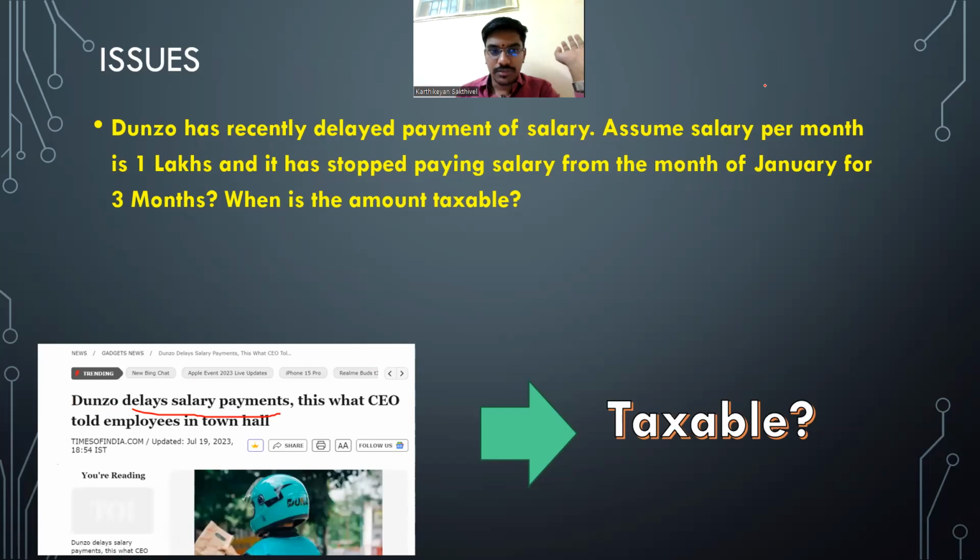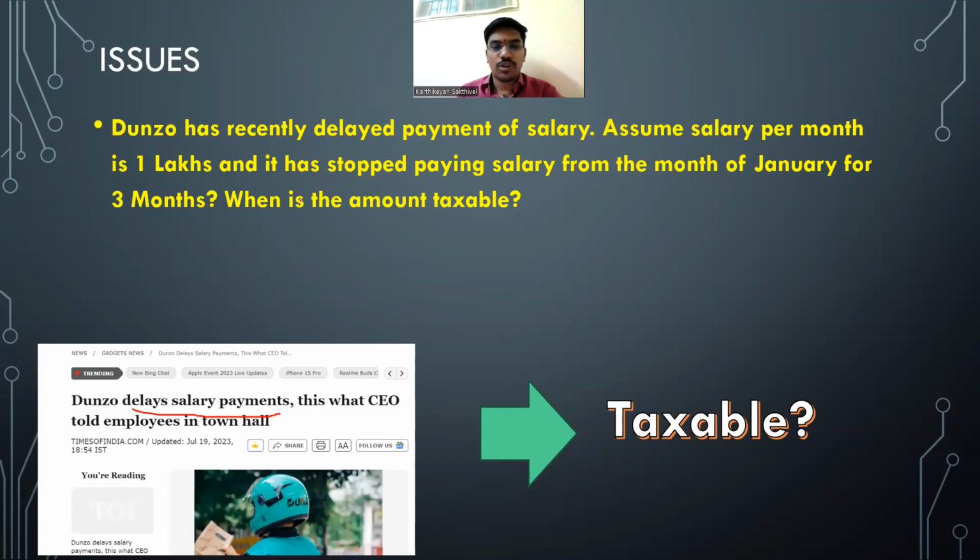What should I learn out of it? Assume salary per month is 1 lakh. From January of 2023, it has stopped paying the salaries. What is the total amount of income which is taxable for the year 22-23?